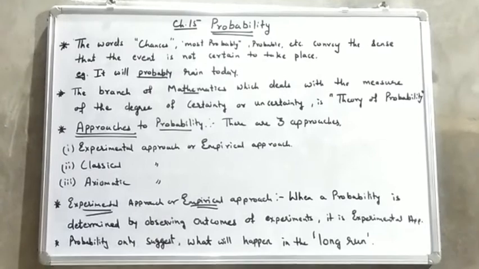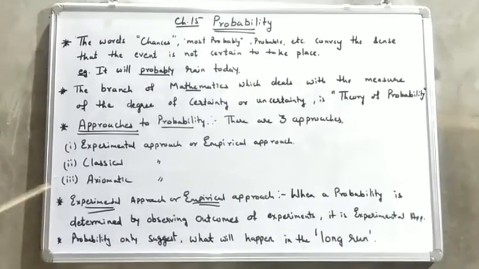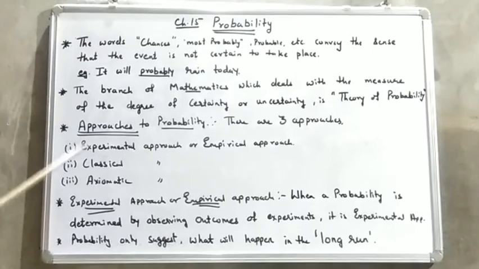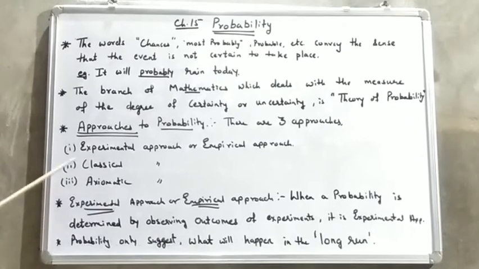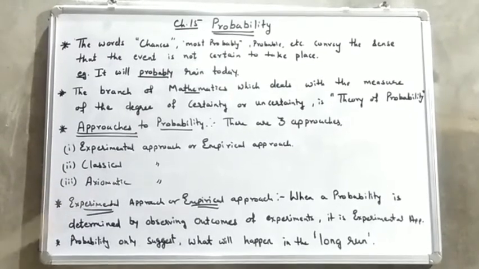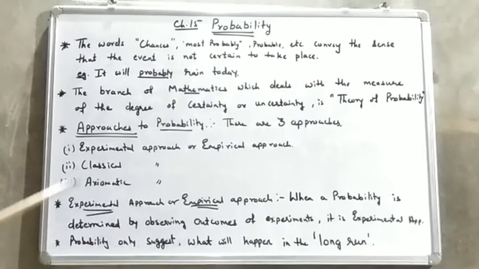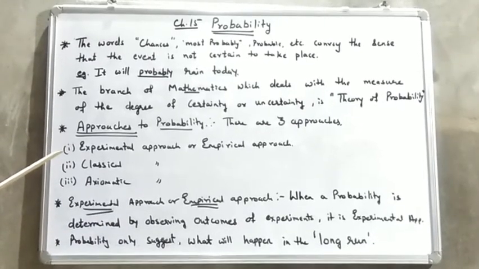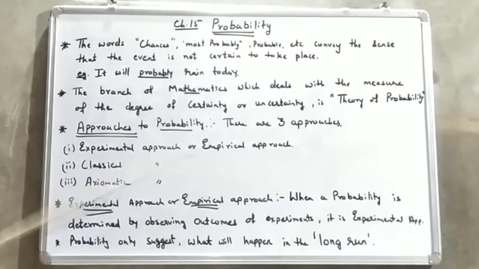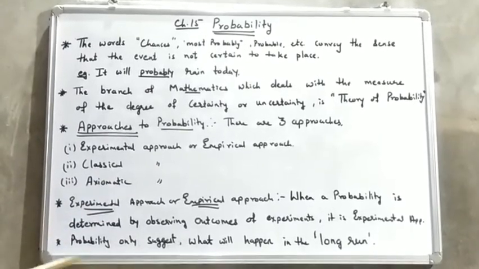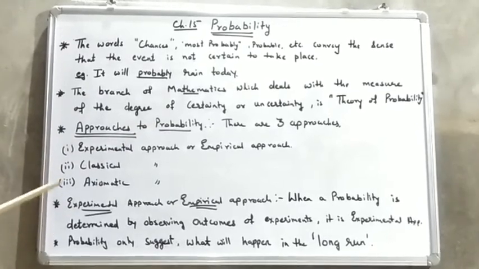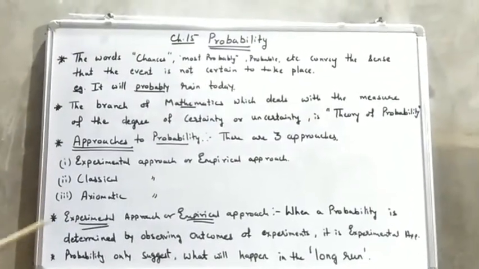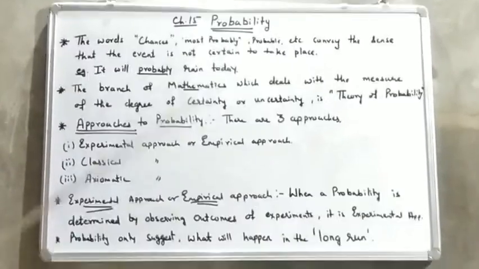Now how can we calculate the probability of any particular given event? Approaches to probability. There are 3 approaches: experimental approach or empirical approach, classical approach and axiomatic approach. For your 9th class, only the experimental approach or empirical approach is in your syllabus. We have a formula from where we can directly find out the probability of the given event. As we move further, I will show you with an example. What we are concerned with is the experimental approach or empirical approach.